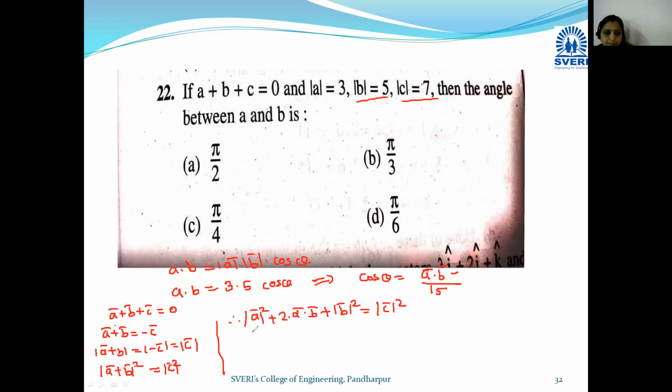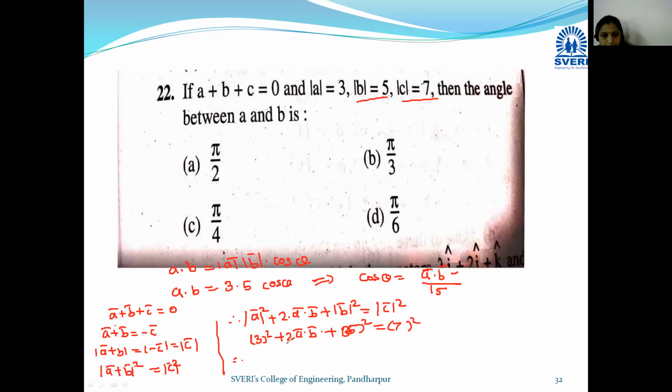Mod of a bar is 3, so 3 square, plus twice a bar dot b bar, plus mod of b bar is 5, that means 5 square, is equal to mod of c bar, which is 7 square. Here we get the value of a bar dot b bar, which is required to find the cosine of the angle between them.